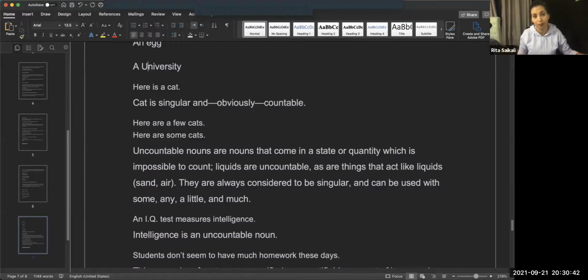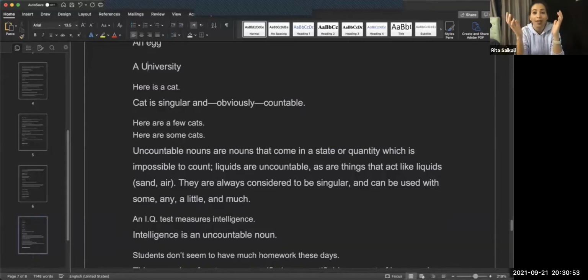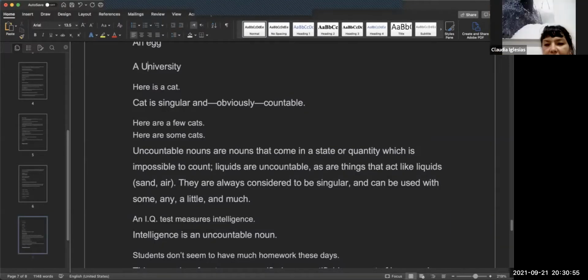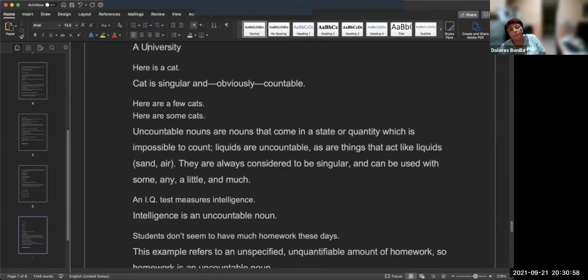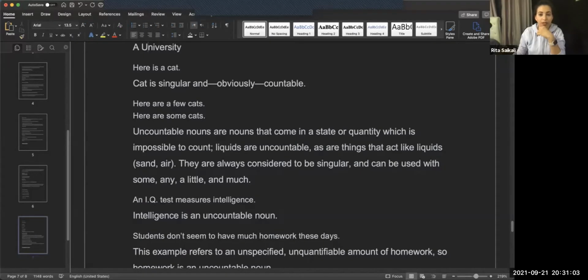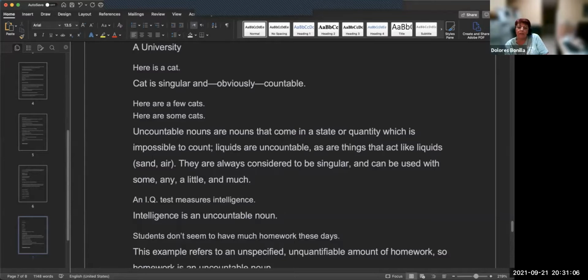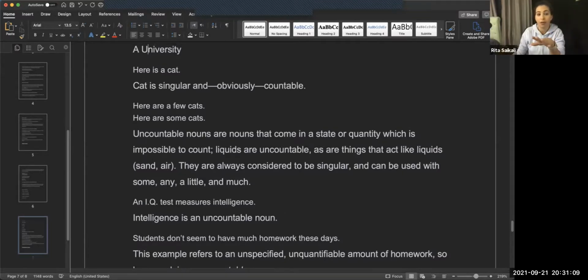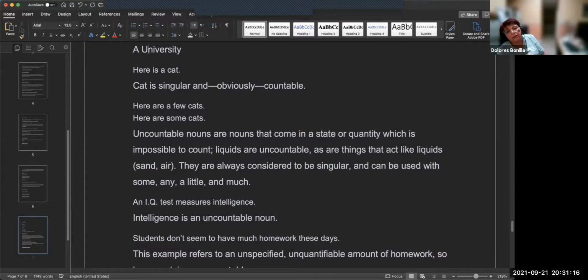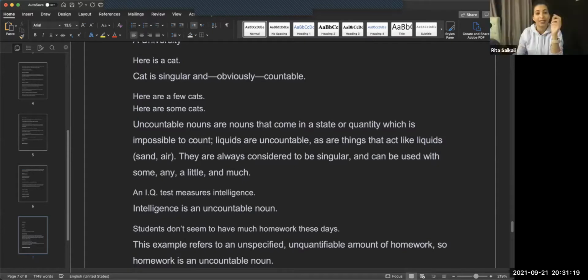Education, for example: you can count the classes that you took, but education is not something you can divide. It's something that is a whole, it's a concept. So for example, milk. Milk is a common noun. Both count nouns and non-count nouns are all common nouns. But we cannot count the milk. We only say a bottle.